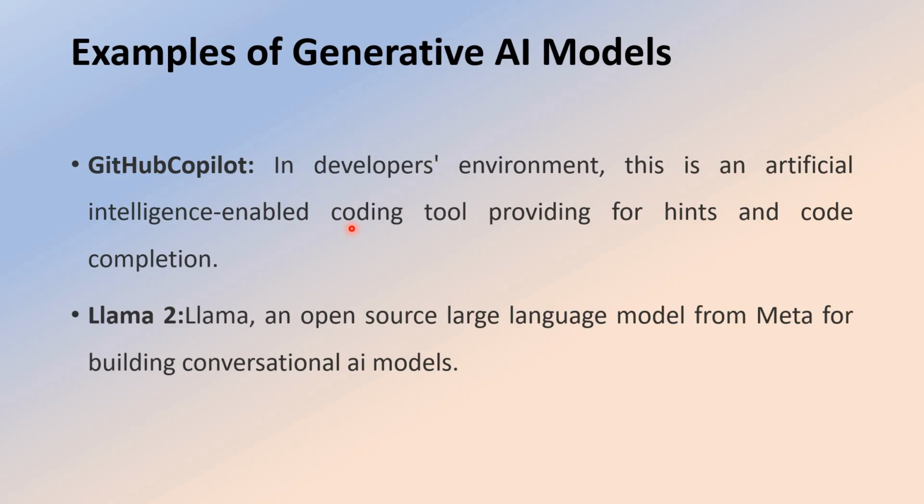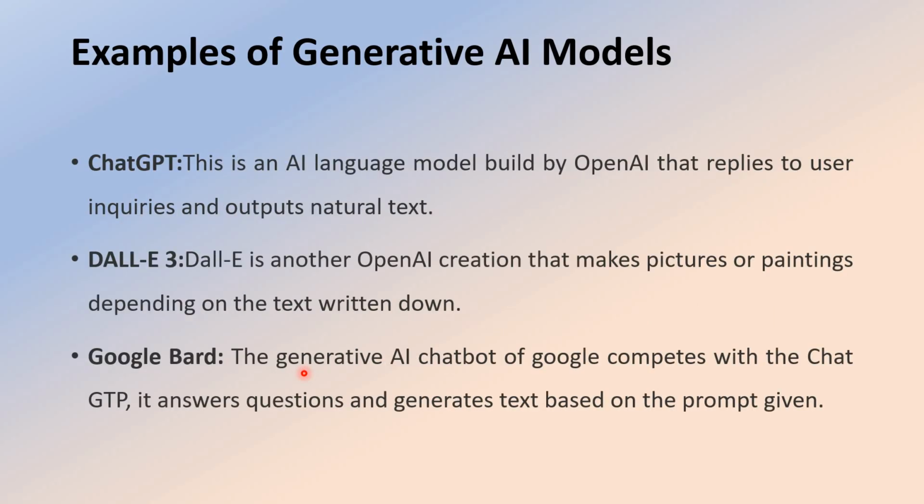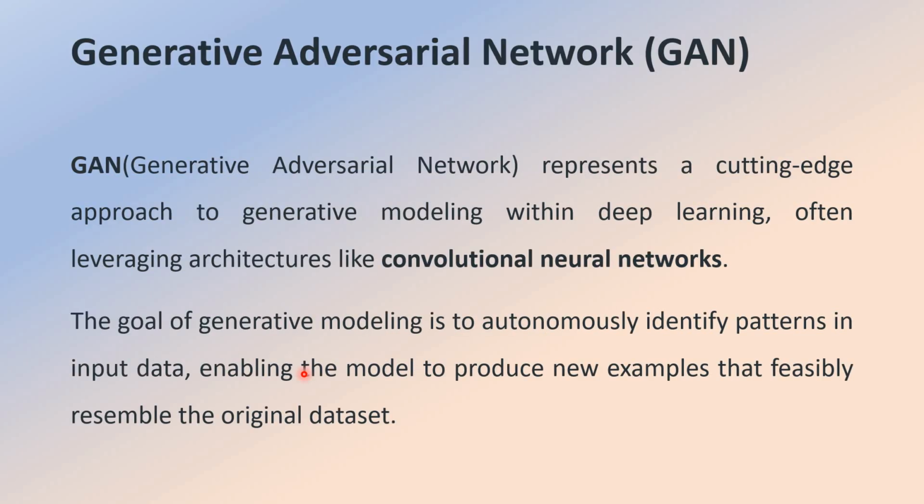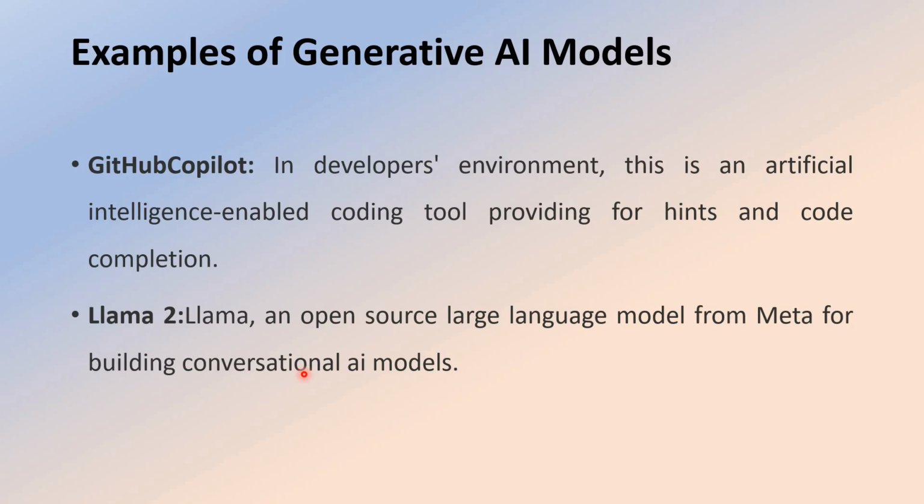And then Llama 2, an open source large language model from Meta for building conversational models. It is a large text model, a conversational AI model like a chatbot. Based on the prompts, it gives the output. We can simply say it is a text model. So the text-based models available here are ChatGPT and Google Bard, whereas DALL-E is the image generation model. Next, GitHub Copilot is a coding tool, and Llama 2 is an open source text generation model. These are the various kinds of generative AI models.